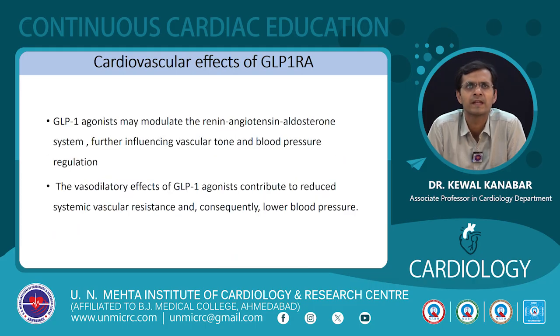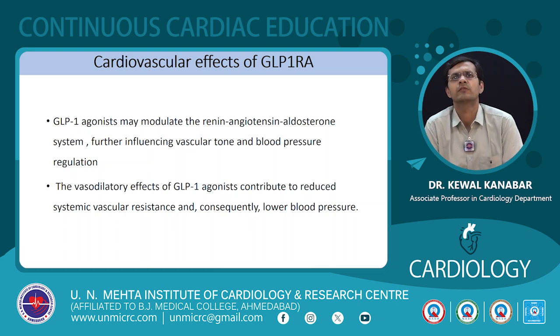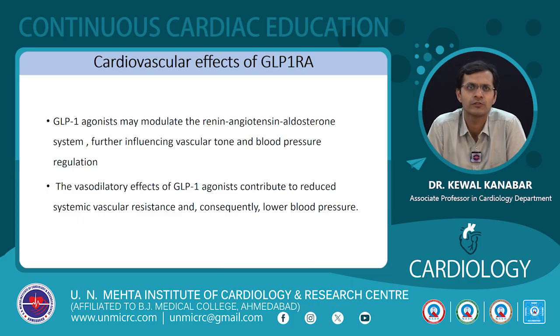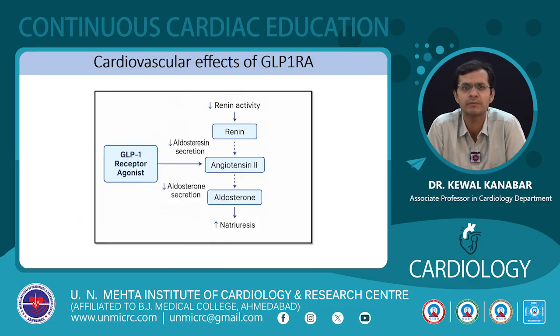endothelial stress. They also modulate the renin-angiotensin-aldosterone system, acting at multiple points in the RAS pathway, reducing the vascular tone, reducing the peripheral vascular resistance, and reducing the blood pressure. So the vasodilatory effects reduce the SVR and also reduce the blood pressure. So GLP-1 receptor agonists act at multiple pathways.